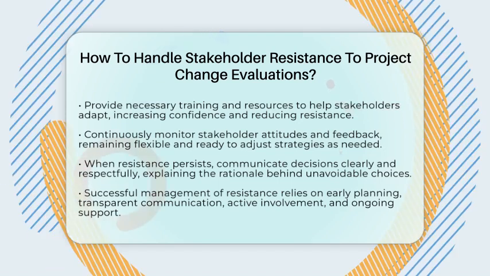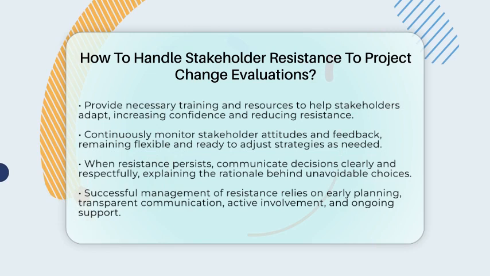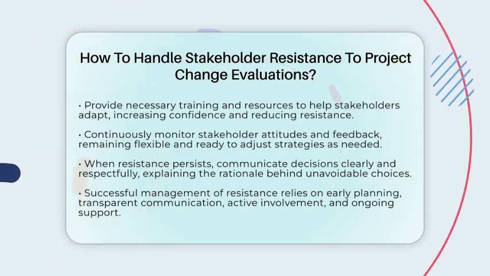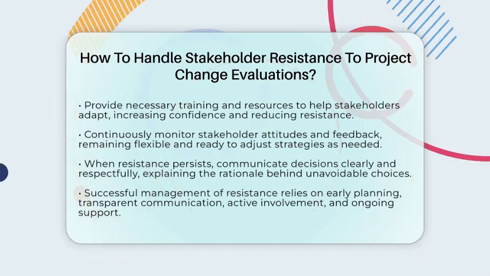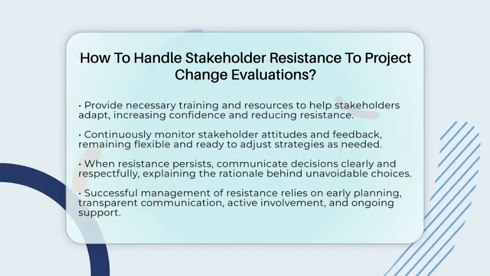Managing stakeholder resistance is about early planning, honest communication, active involvement, and ongoing support. When you do this well, you can turn opposition into collaboration, making the evaluation process smoother and more successful.